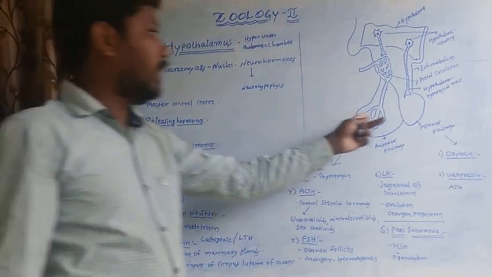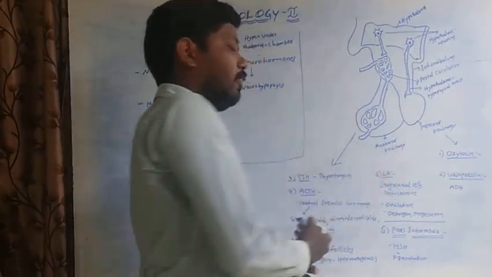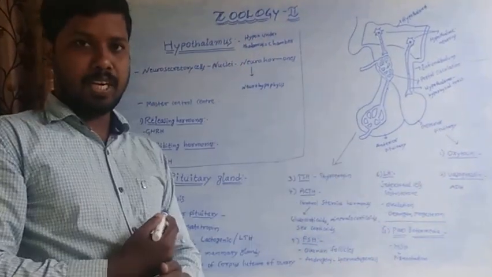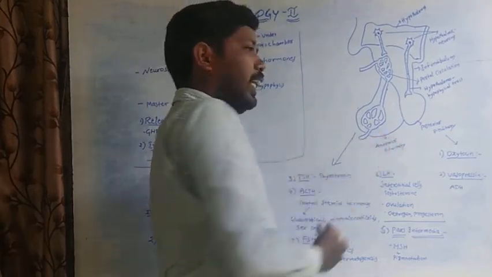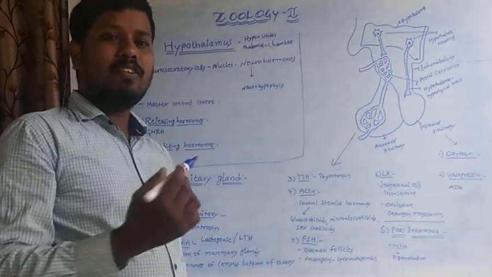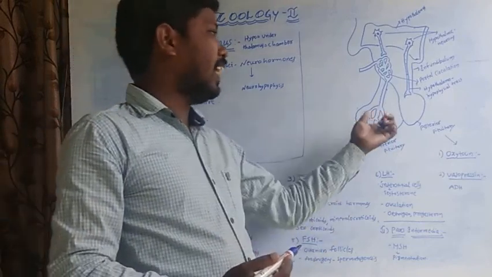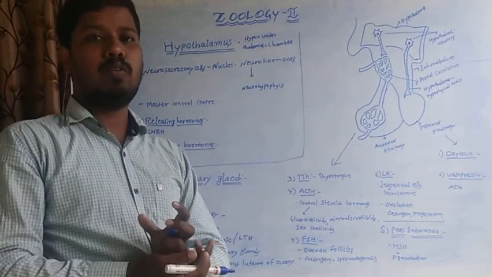So it can be divided into two lobes. One is the anterior pituitary lobe, second one is the posterior pituitary lobe. Pituitary gland is called the master gland because it controls all glands and all hormones.